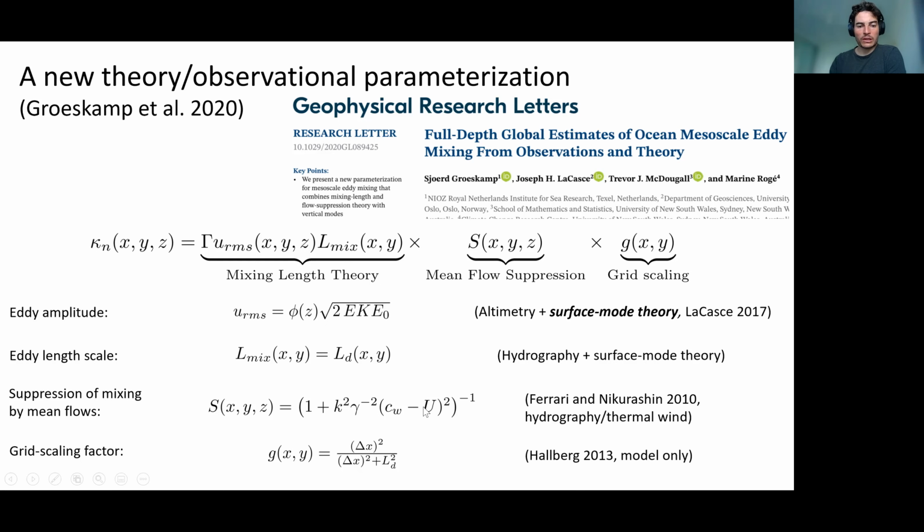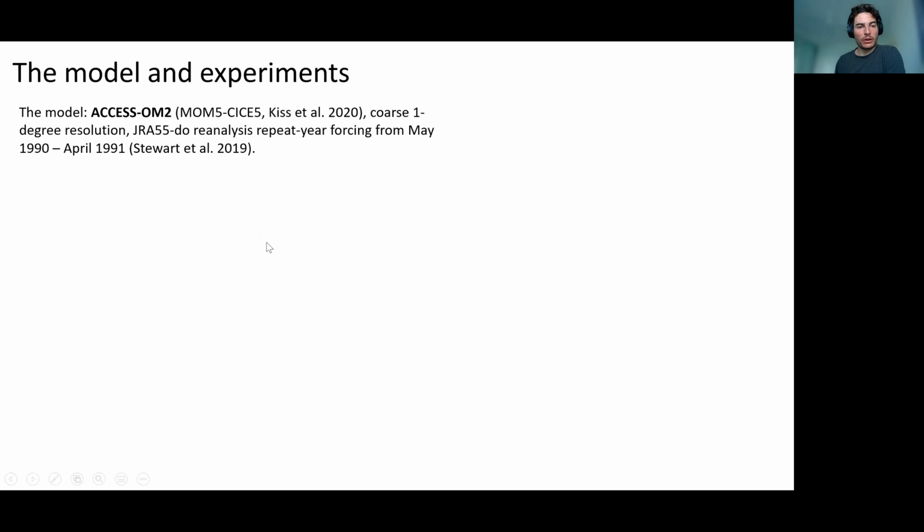Then in terms of the modeling, we also add this extra scaling factor G, which is introduced because the model does resolve eddies in some regions, particularly in the equatorial regions. So we reduce kappa N in those regions, depending on the ratio of the grid scale and the deformation radius. What I do in this study is take a low resolution ocean model, ACCESS-OM2,